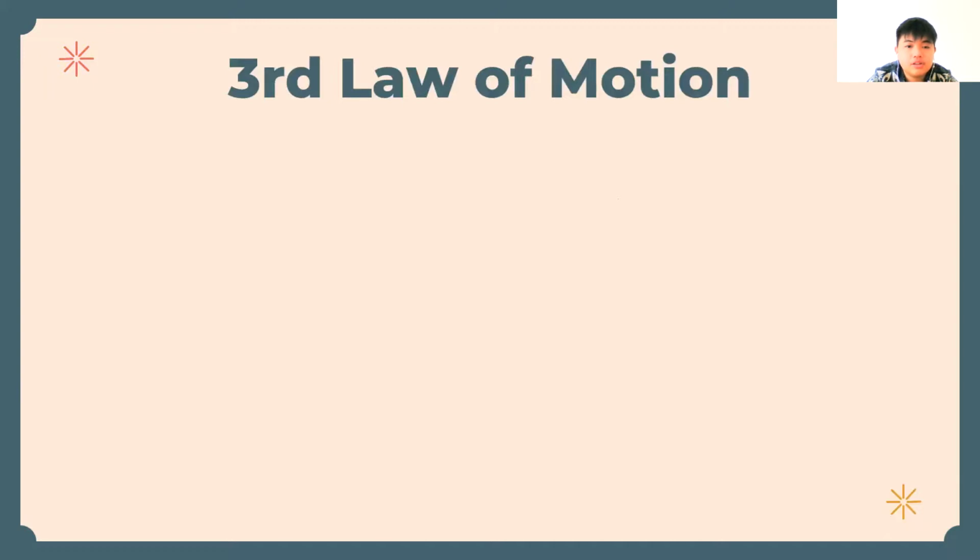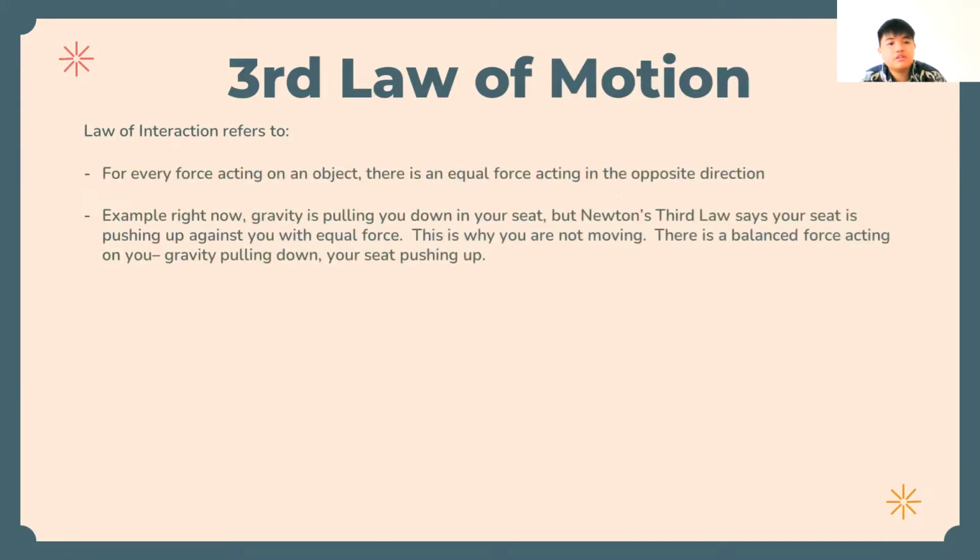The third law of motion. So the third law of motion is actually easy. We can also say that the third law of motion is the law of interaction. So the law of interaction states that for every force acting on an object, there's an equal force acting in the opposite direction.